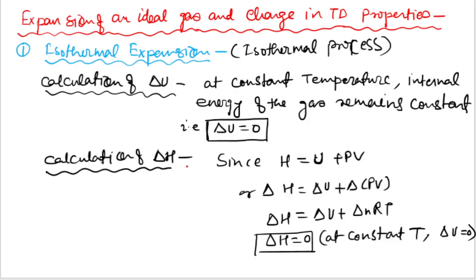And now calculate the enthalpy, delta H. Since H is equal to U plus PV, delta H is equal to dU plus delta PV, and if we expand these things you will get this at constant temperature, and dU is 0. So enthalpy is also 0.